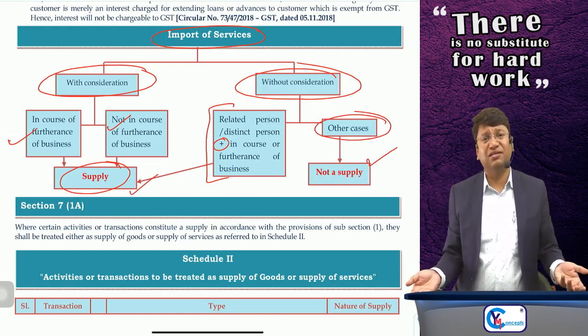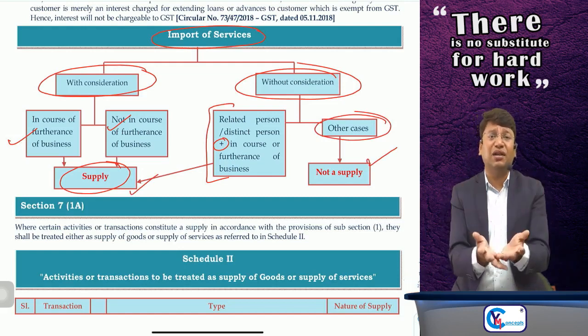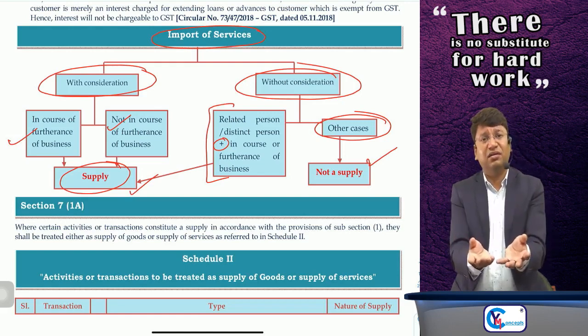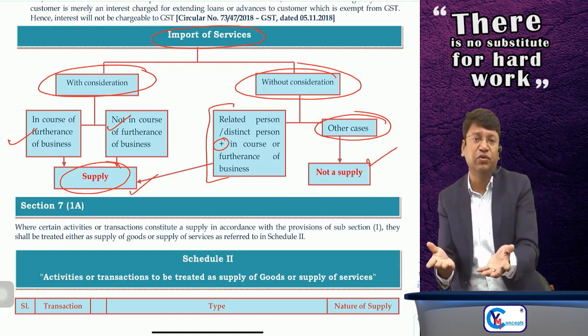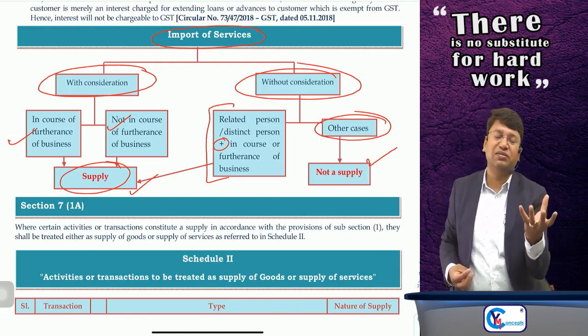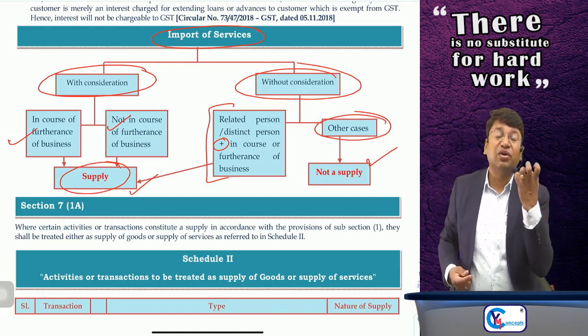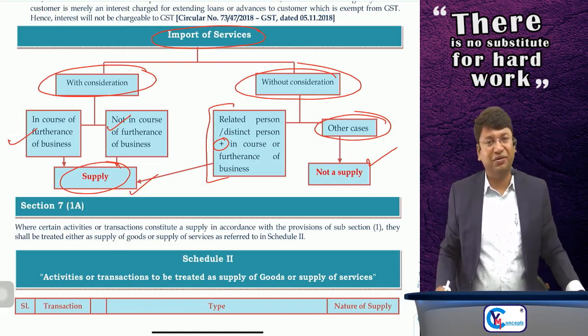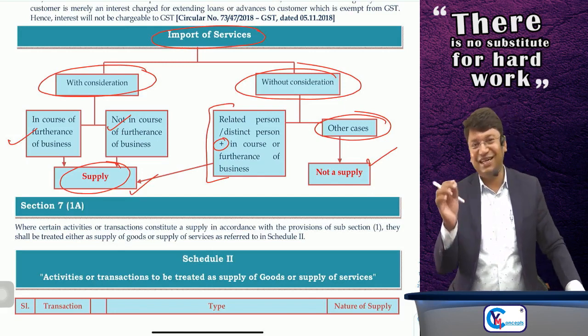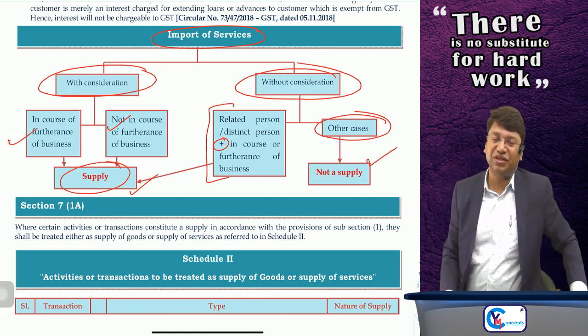Suppose Google, you are just searching something on Google, it is free, na? Although Google is located outside India, they are providing services to you, it is without consideration, but you are not related person or distinct establishment of each other, so not supply at all. Okay, sir, done. So this is it regarding schedule number 1.